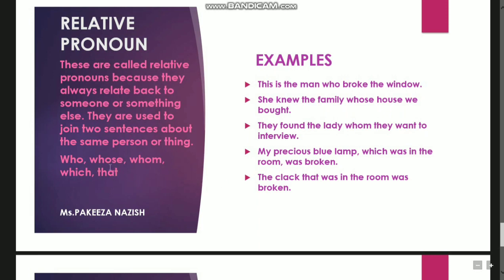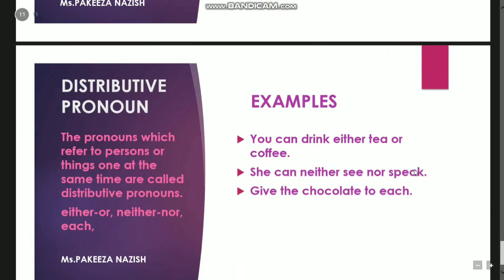We can also add the word that in the relative pronoun. All the other words of the relative pronoun come in the interrogative pronouns as well. But the difference is that these are not questions, and words like who, whose, whom, which, how, where come in the middle of the sentence. So that's why they are called relative pronouns, and they relate one thing to another. For example, this is the man who broke the window. So the man is related to the window. That's why we are calling them relative pronouns. She knew the family whose house we bought. So family is related to the house.